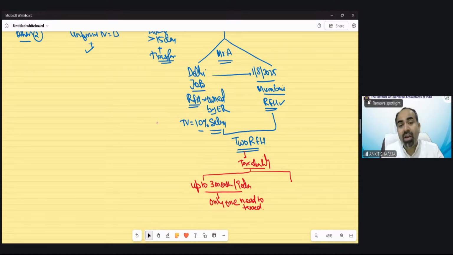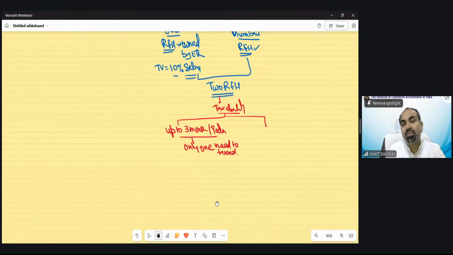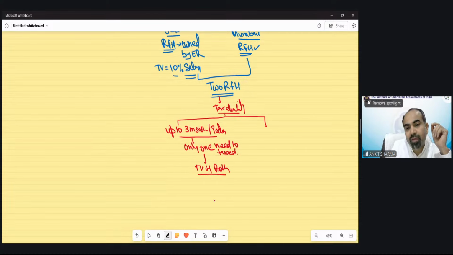Only one needs to be taxed. And which one needs to be taxed? We have to calculate the taxable value of both, and the lower is going to be taxed. I will give you an example of this after this provision of this case. So this is just calculation, nothing complicated we have to solve.